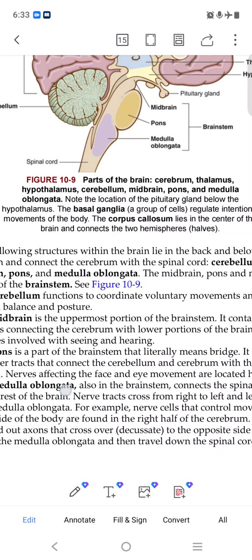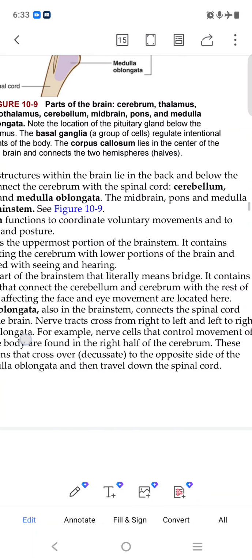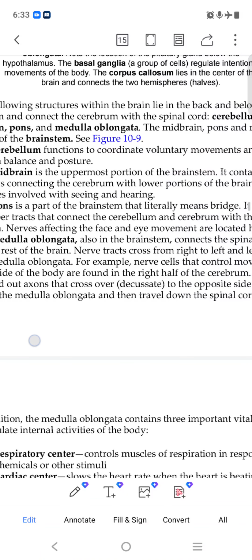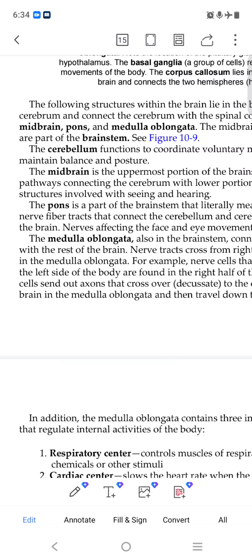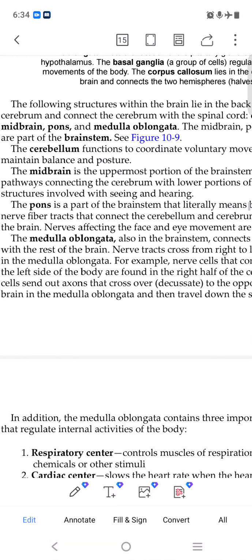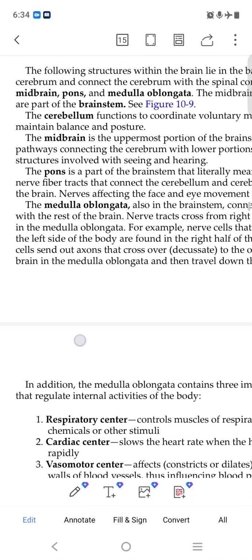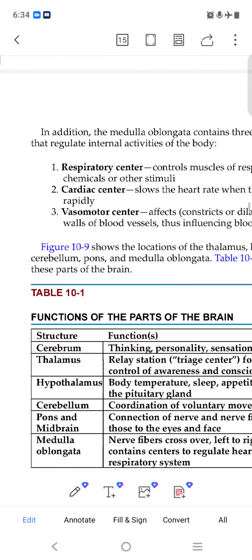So cerebrum, thalamus, hypothalamus, cerebellum, midbrain, pons, medulla oblongata, all these things. Nothing important, just see this. Pons is a part of our brain stem that literally means bridge. It contains nerve fibers and tracts that connect the cerebellum and cerebrum. The medulla oblongata is also in the brain stem and connects the spinal cord with the rest of the brain. All are just transmitting and connecting.